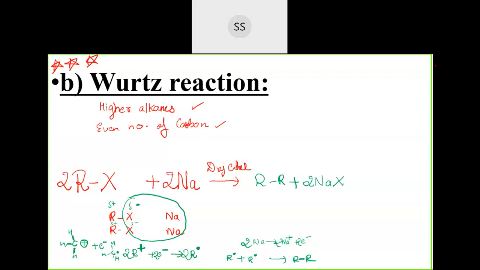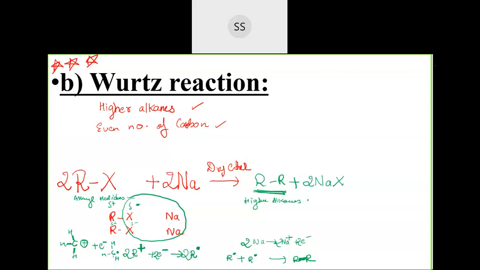Again, not stable. So they will combine with another radical. When they combine with another radical, it is stable for them. Then they will get 8 electrons each. See, like this, one electron they will give, one electron they will receive from another free radical. Then they become stable. So they give you higher alkane. See, we started with one R alkyl halide, but when the compound is formed, you are getting R bonded with R. So this gives you higher alkanes. Alkyl halide giving you higher alkanes. So this is Wurtz reaction.